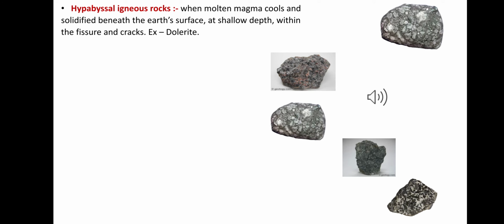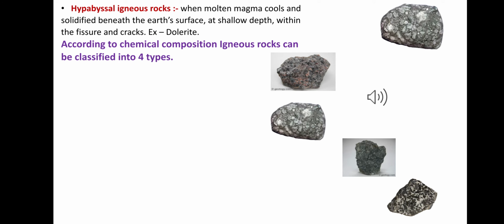Next, according to the chemical composition, igneous rocks can be classified into 4 types. Number 1, acidic igneous rock. Number 2, basic igneous rock. Number 3, intermediate igneous rock. Number 4, ultra basic igneous rock. So acidic igneous rock, what is that?